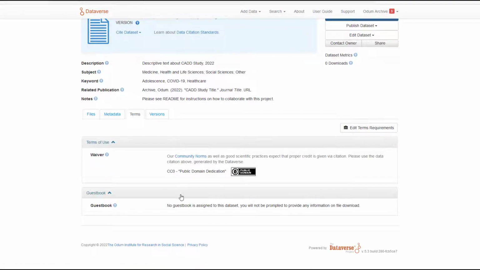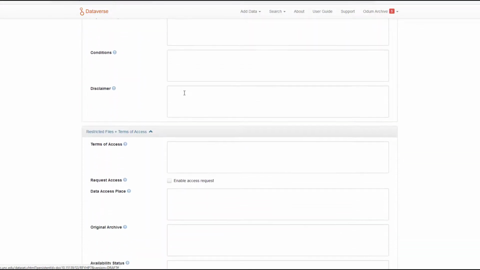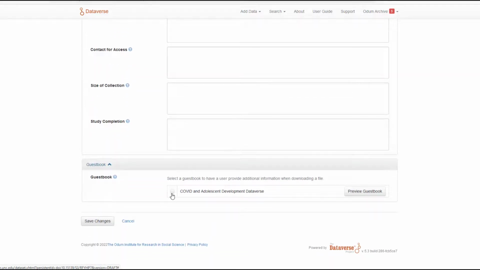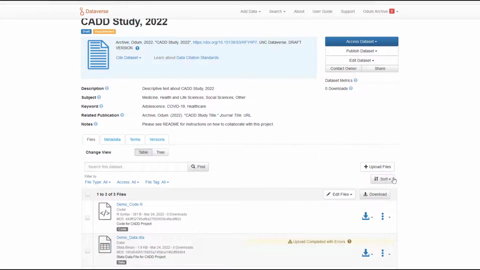You will also see the Terms tab. To edit your terms, simply click Edit Terms Requirements. Scroll through the options and enter any pertinent terms information. You may also enable the guestbook here, which will track any users who download or explore your data within the CADD Dataverse.